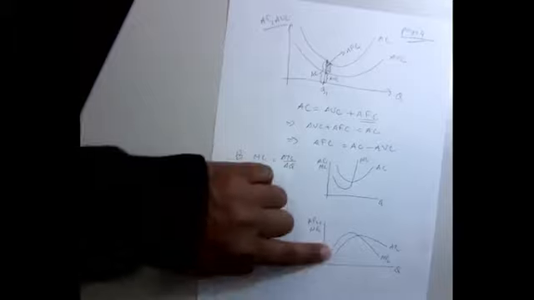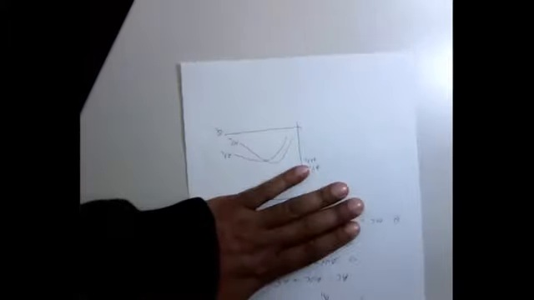Basically, if you take the average product of labor and marginal product of labor curves, whatever they are, and take the reciprocal, flip it over, you end up with average cost and marginal cost. Can you see that? If I flip it, it looks like this, upside down, and that looks like my marginal cost and average cost, pretty much, right?